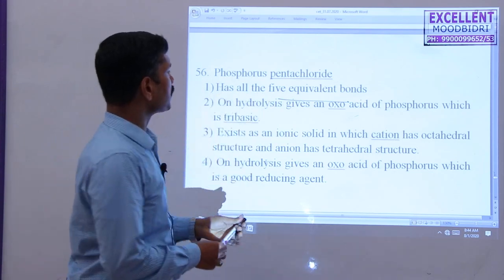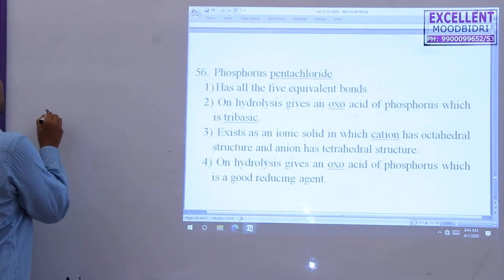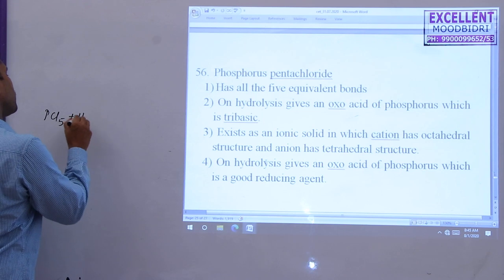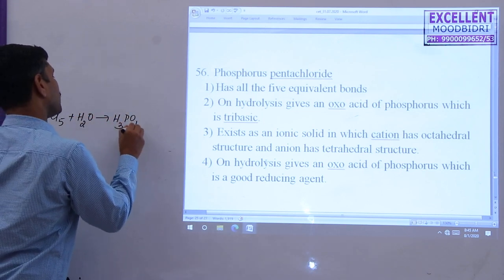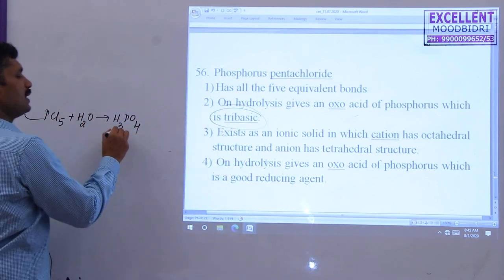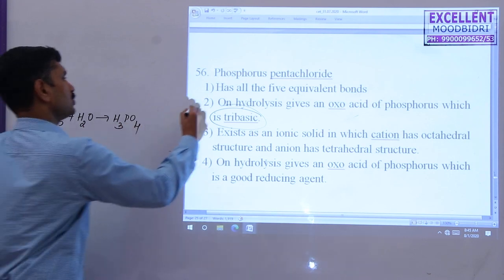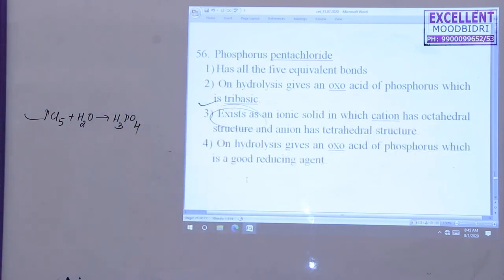On hydrolysis it gives an oxo acid of phosphorus, tribasic. Actually, PCl5 dissolved in water forms H3PO4, phosphoric acid. This is a tribasic acid, this is correct. That's why the second option is correct. Phosphoric acid is a tribasic acid.